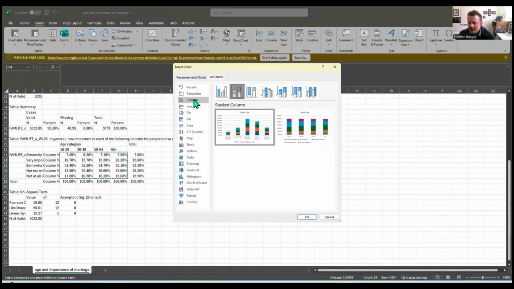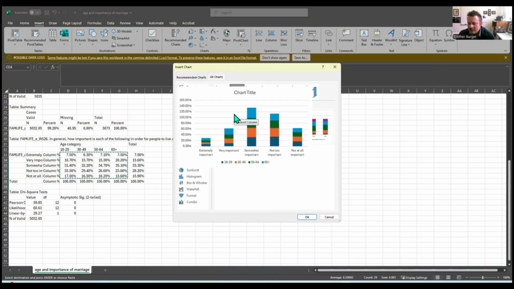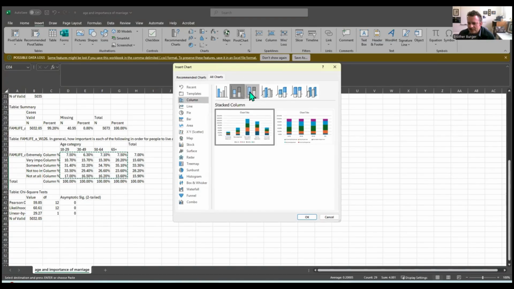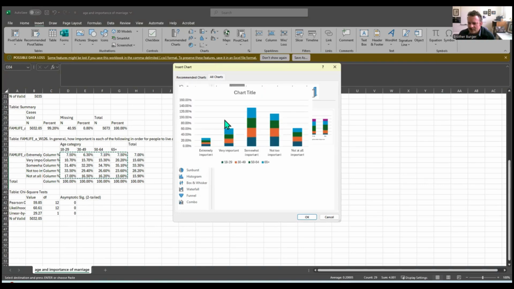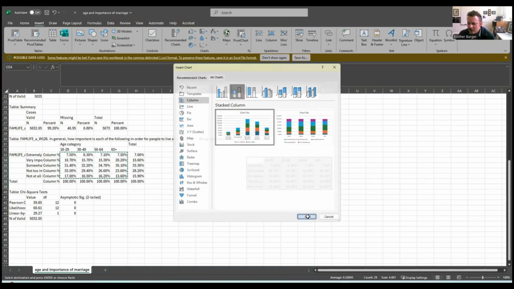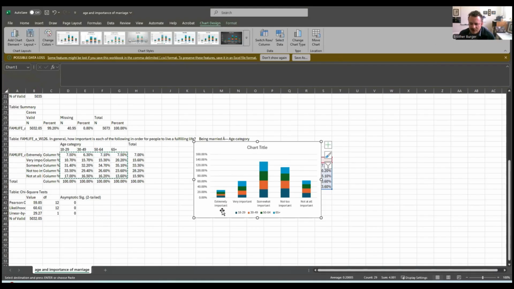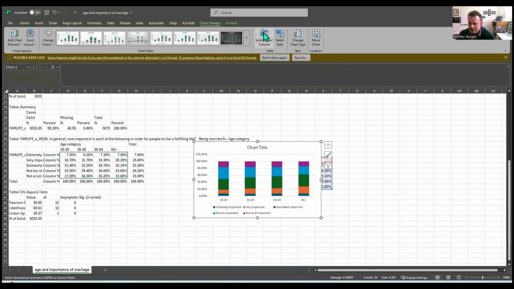So if we do like the, okay, we can't do that one. Let's do 100% stacked again. I do want to try cluster. Let's see here. So if we do that though, okay, see here with the cluster, it's not grouped by age, it's grouped by the responses. That's why it looks so weird. So you can click on this and then come up here to switch row column. And then it switches it. But since it's 100, oh yeah, that makes sense.